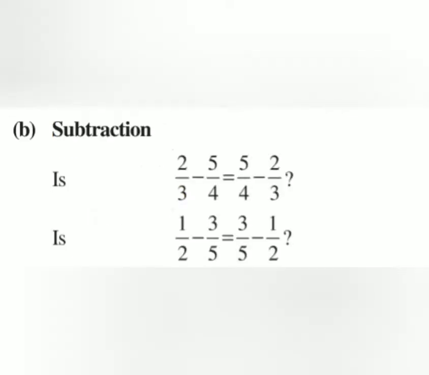Whereas if we subtract 2 by 3 from 5 by 4, that is 5 by 4 minus 2 by 3, we get the answer 7 by 12. By subtracting two rational numbers, A minus B will not be equal to B minus A. So subtraction is not commutative for rational numbers.